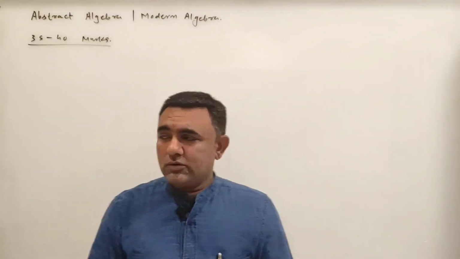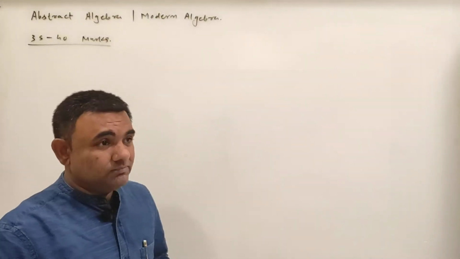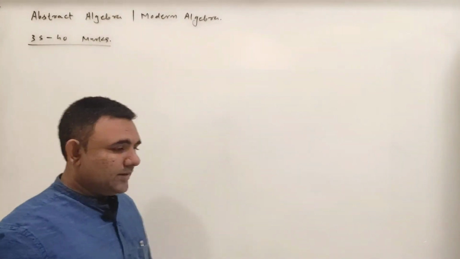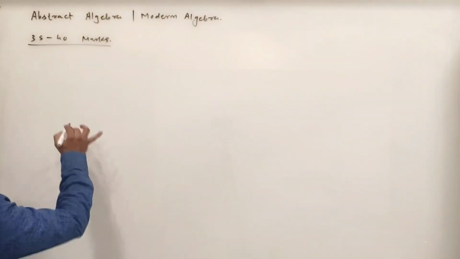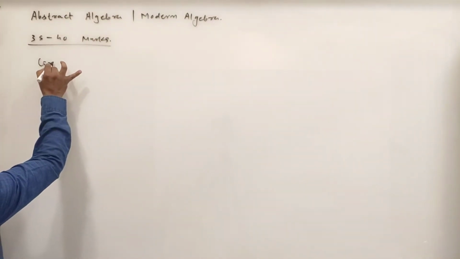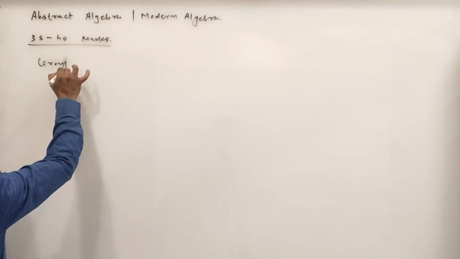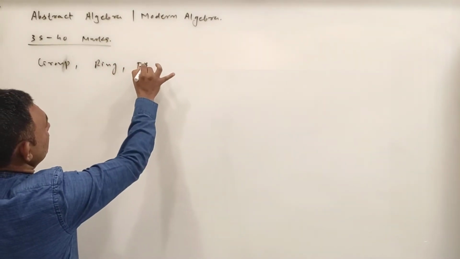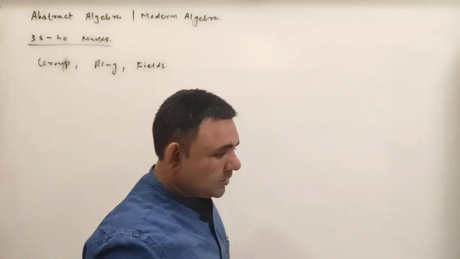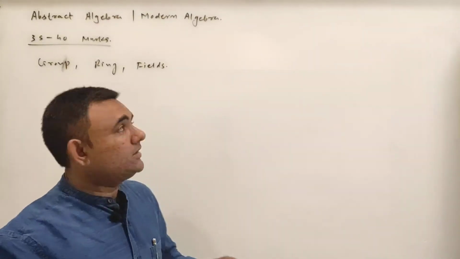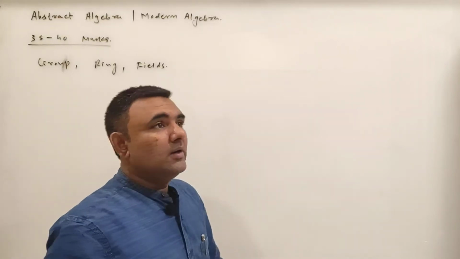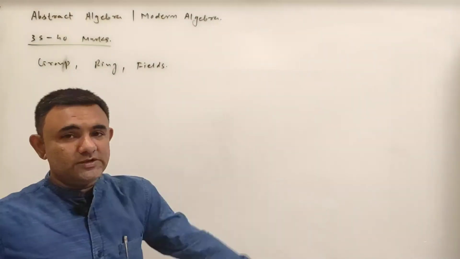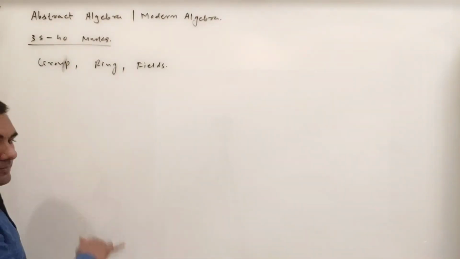In modern algebra, as far as the NET is concerned, it contains group theory, then ring theory and fields, and homomorphism etc. But if we divide this subject in a broad way, as far as NET is concerned, it contains three components: groups, rings and fields. So we start with groups.